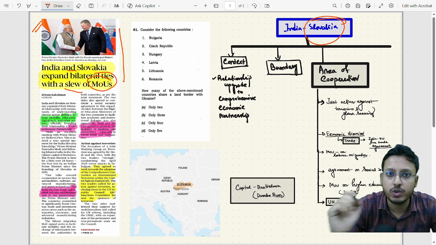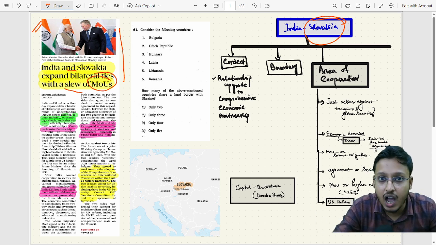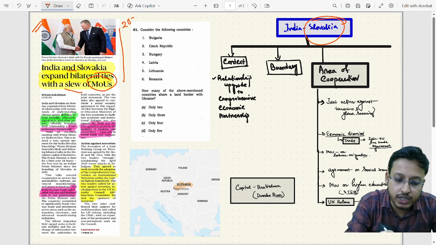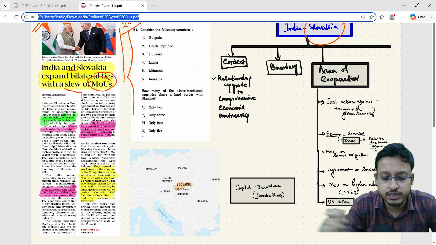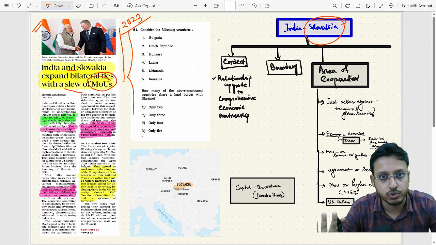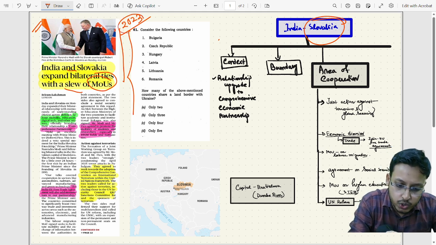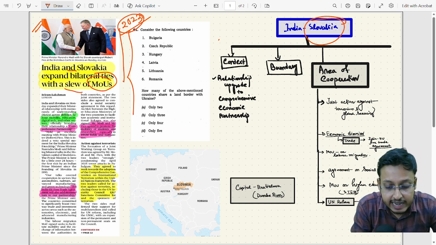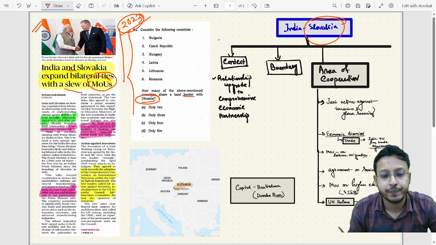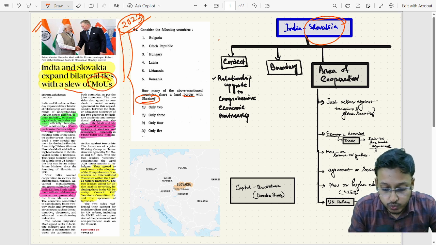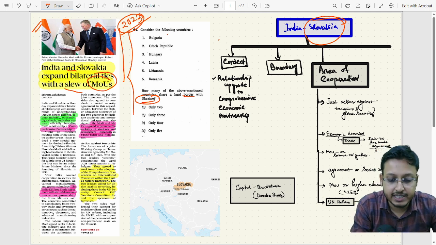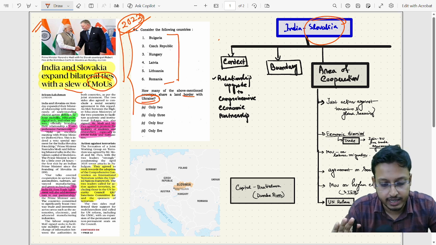For that, we need to refer to a previous year question. We have to see how UPSC asked questions. So this is a 2023 question. From 2022 onwards, the Russia-Ukraine war is in the news. And UPSC in 2023 asked a question on land border with Ukraine. And Slovakia is one of the countries which shares a land border with Ukraine. But in this option, Slovakia is not there.